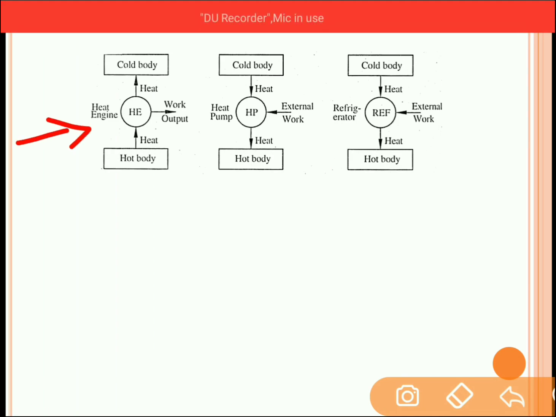First body is of heat engine, second is of heat pump, and third is of refrigerator. Now we know that the main purpose of the refrigerator is to cool the space. To understand the principle of the refrigerator, we need to understand the principle of heat engine. A heat engine is a device which transfers the heat from the hot body to the cold body, and during this heat transfer, it produces a certain amount of work.